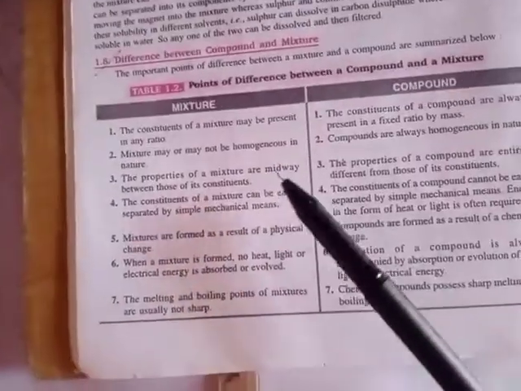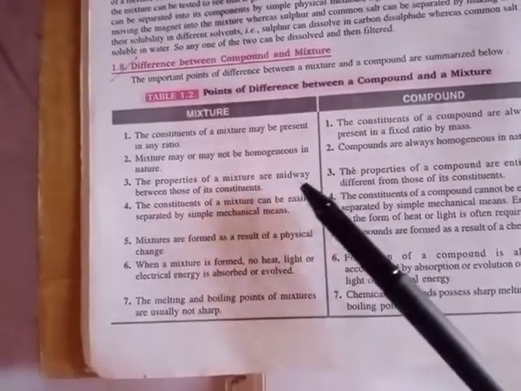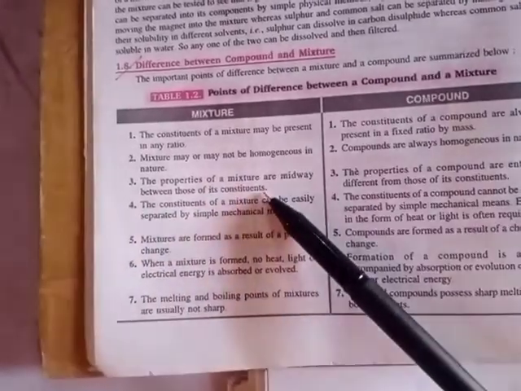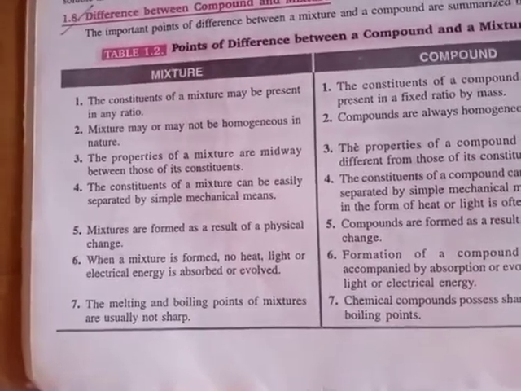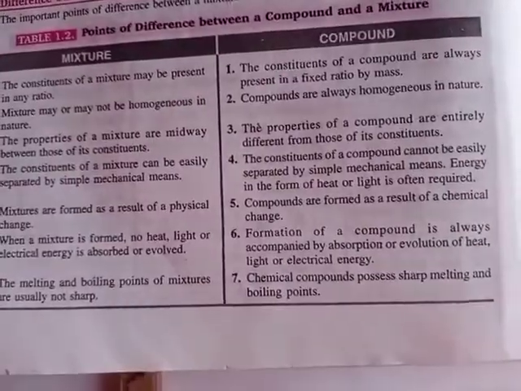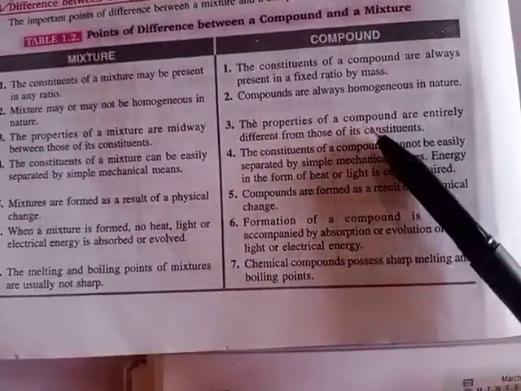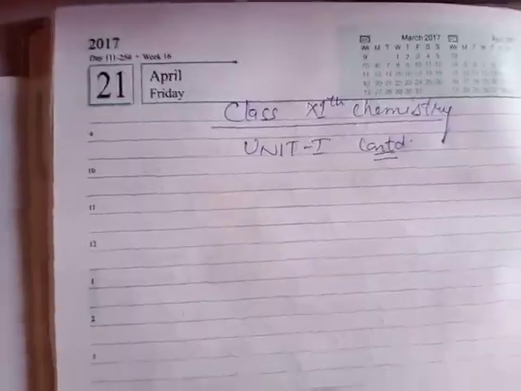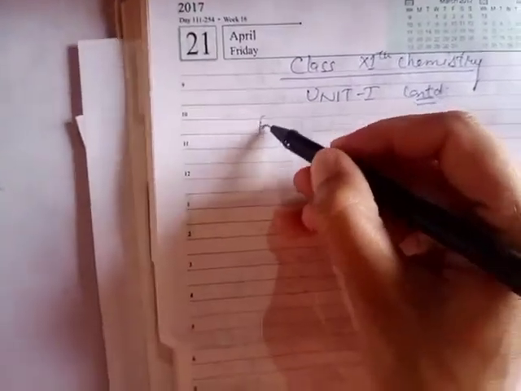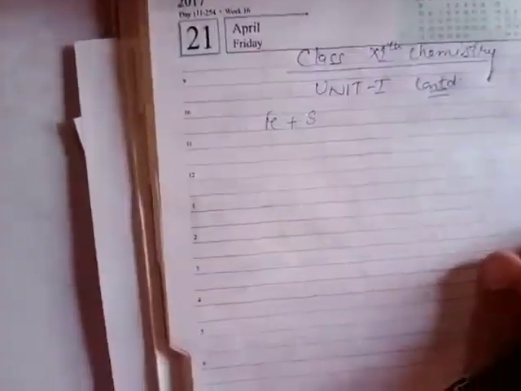In a mixture, the properties of the mixture are midway between those of the constituents, meaning the components taken in the mixture show the properties of all the components taken. But in compounds, the properties of compounds are entirely different from its constituents. For example, suppose we have taken a mixture of iron filings plus sulfur powder.